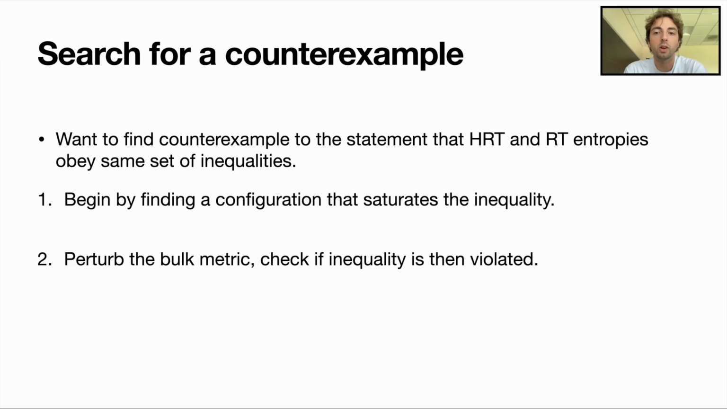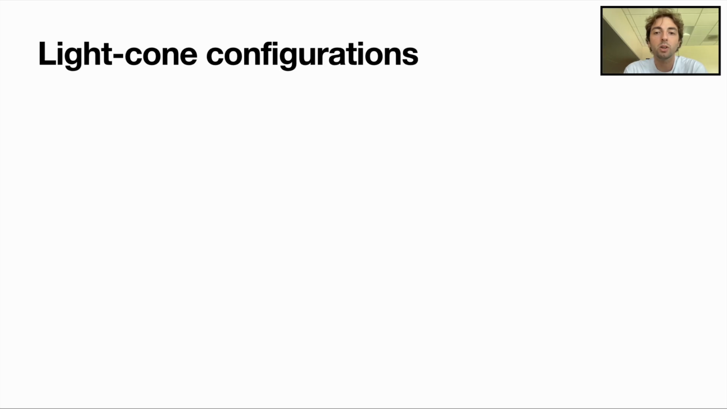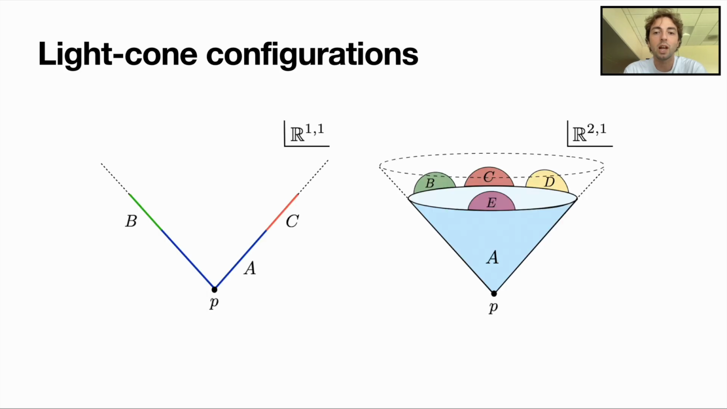The only known configurations that saturate a given holographic inequality and are not trivially robust under perturbations are what we call light cone configurations. These are configurations where the field theory is in Minkowski space, the state is in the vacuum, and the regions lie on a common light cone as shown in these two examples, pertaining to 2- and 3-dimensional boundary.